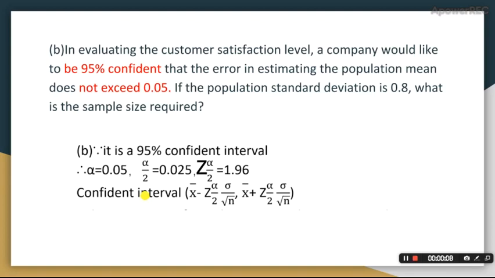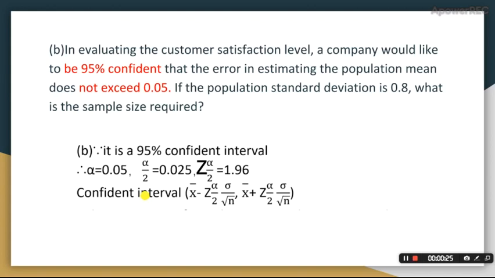So let's take a look at question B. In evaluating customer satisfaction level, a company would like to be 95% confident that the error in estimating the population mean does not exceed 0.05. If the population standard deviation is 0.8, what is the sample size required?